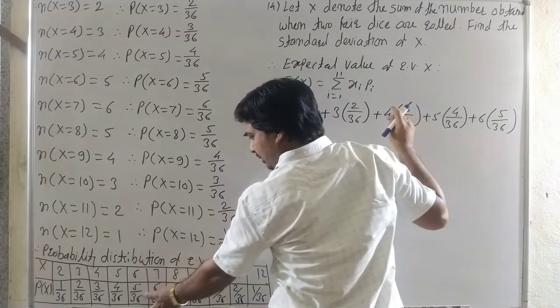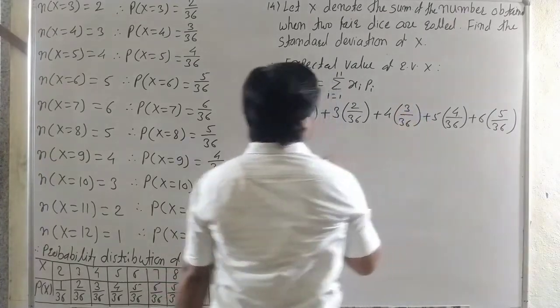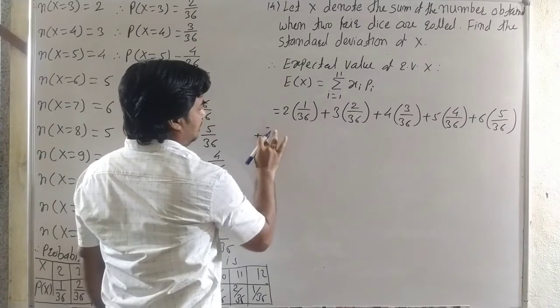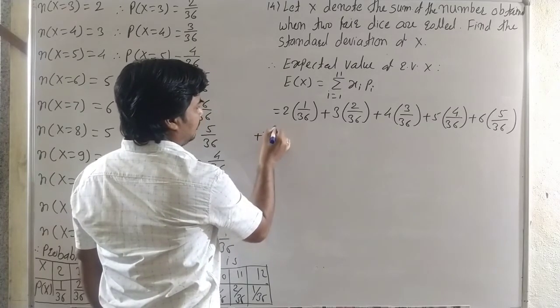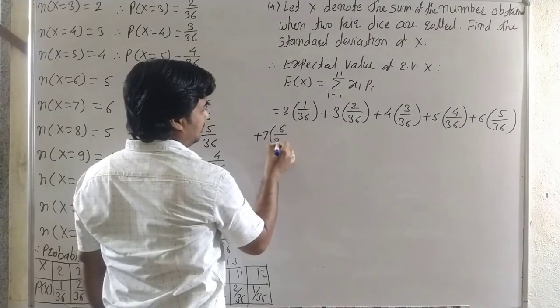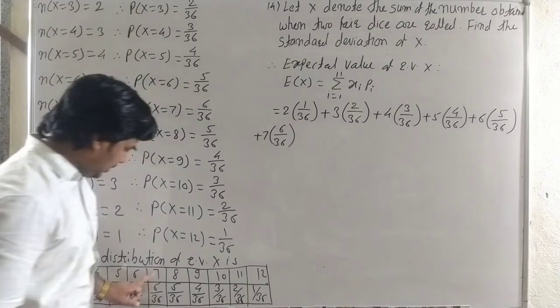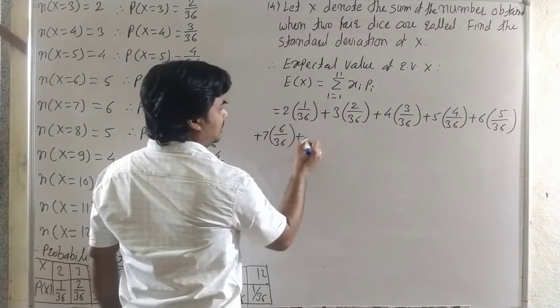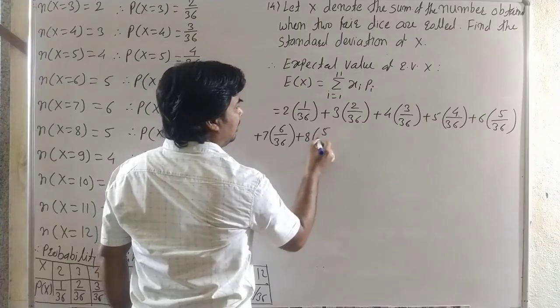Now 7 into 6 by 36. See carefully, 7 into 6 by 36. Now 8 into 5 by 36.